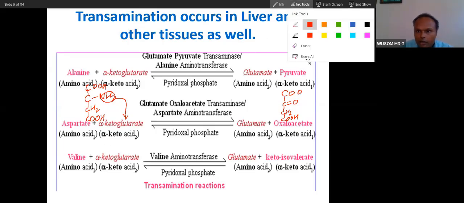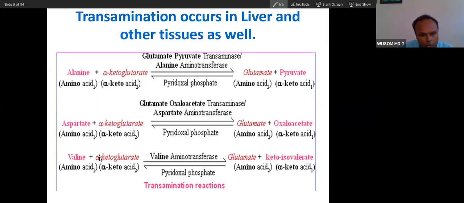For valine, the keto acid is found the same way. I'm not going to draw the full structure at first, but valine will convert into isovalerate, and you can easily remember that. Let me draw the structure of valine here. This is the acid, then the amino group, so it is an amino acid. Then you add a V type of structure with CH3 here. So this is valine.